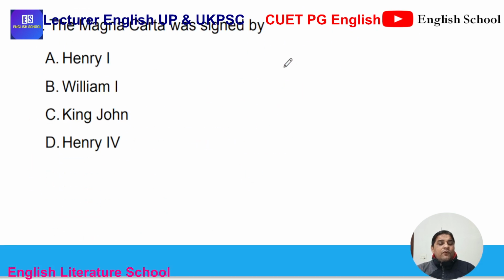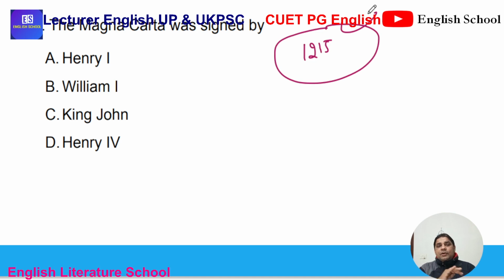Going to question number 14: the Magna Carta was signed by. Magna Carta is a major historical incident of the Middle English period. Yes, this may be asked, when the Magna Carta was signed. With this agreement, for the first time some liberty was given to people. That was the beginning of democracy.